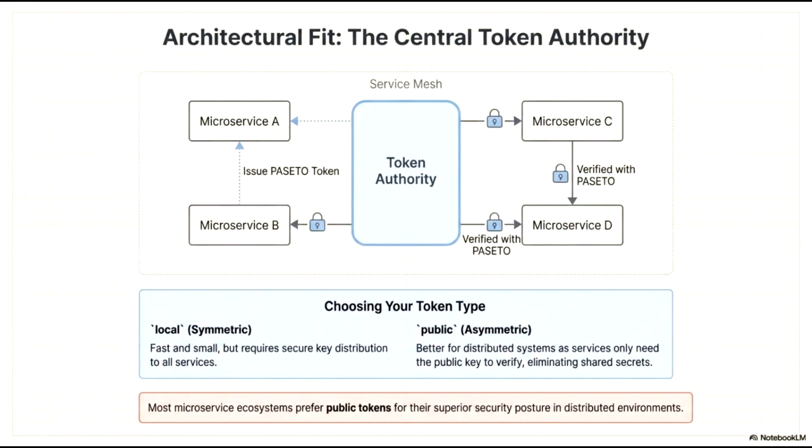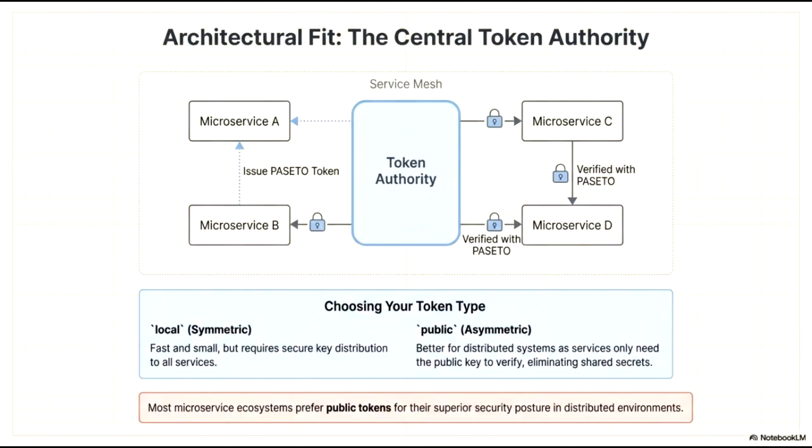In this architectural overview, we examine the role of a central token authority within a service mesh. This central component is responsible for the issuance and verification of PASETO tokens as requests move between microservices. When implementing this pattern, a critical decision involves choosing between local and public token types. Local tokens utilize symmetric encryption, which offers high speed and small overhead, but requires the complex task of securely distributing shared keys to every service.